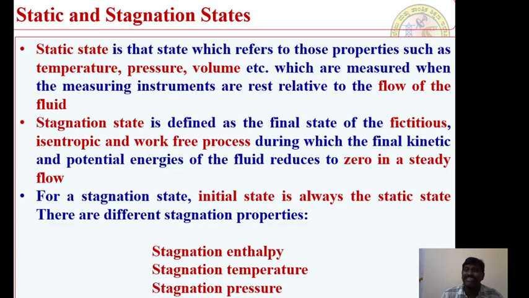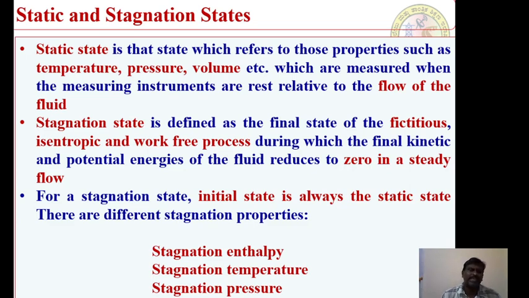Stagnation state is the final state of a fictitious, isentropic and work-free process during which the final kinetic and potential energies of the fluid reduce to zero in a steady flow. That is very, very important. When you reach the point where the kinetic and potential energy of the fluid reduce to zero, at that particular state I can measure the temperature, pressure and volume. That total work-free process point is called the stagnation point. The properties we measure at that point are the stagnation properties, or it can be called the stagnation state.